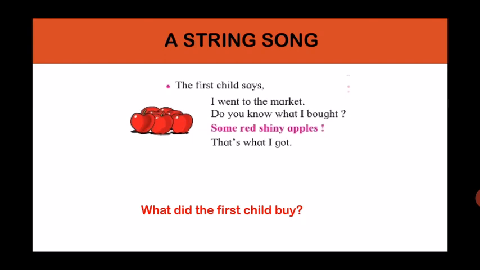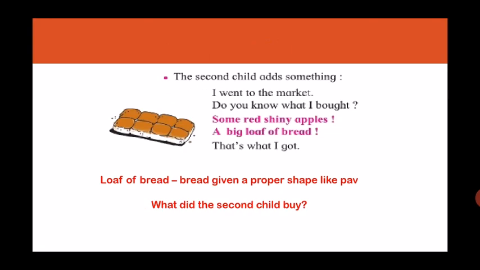So, children, this is said by the first child. And what did the first child buy from the market? Yes, the first child bought some red shiny apples. Now let's move on. Now the second child will speak.